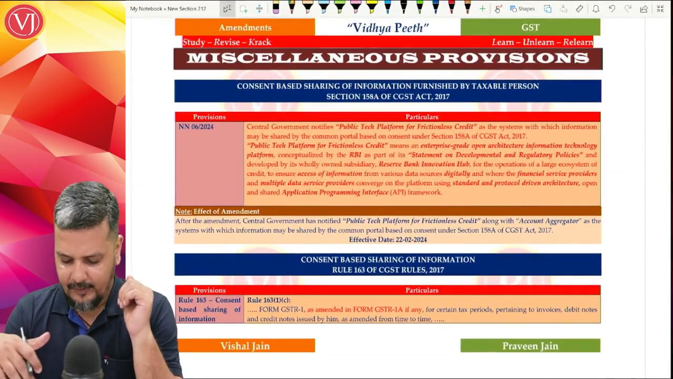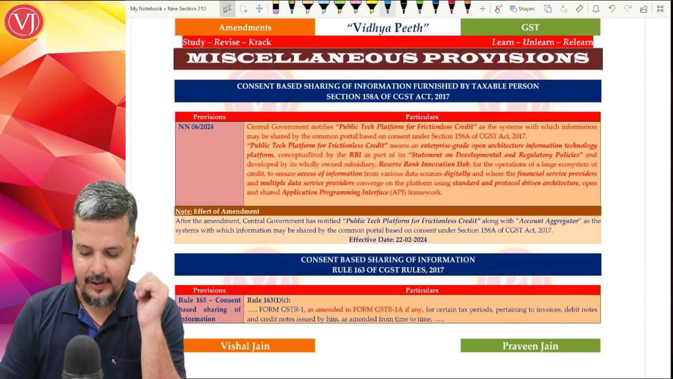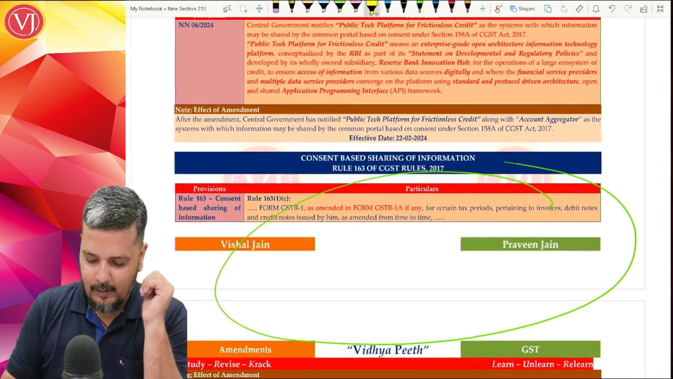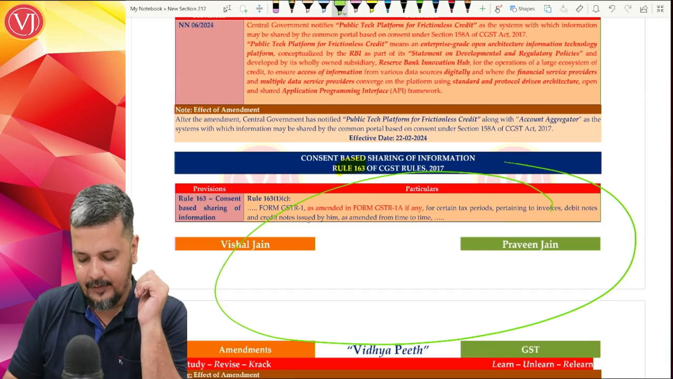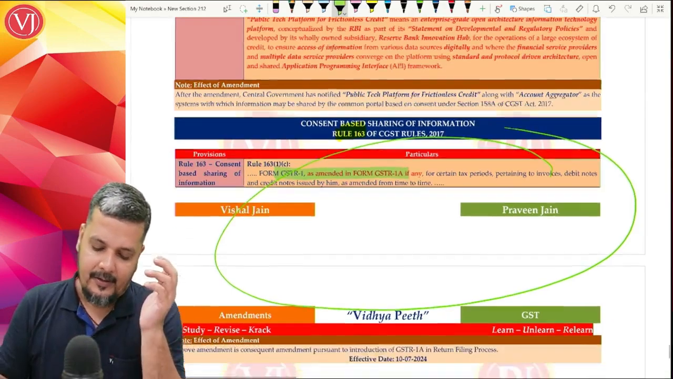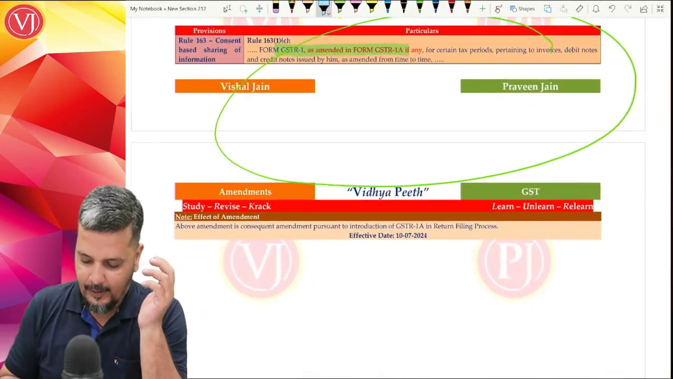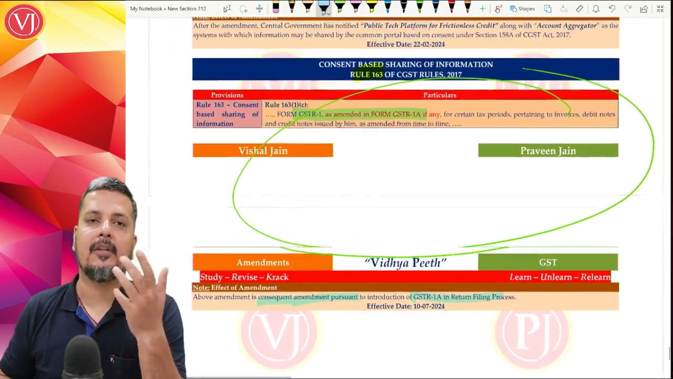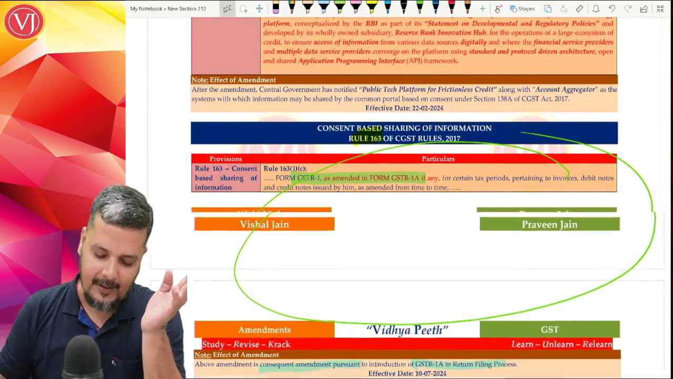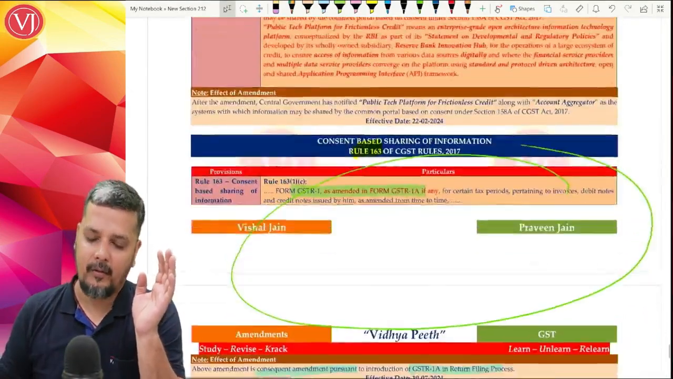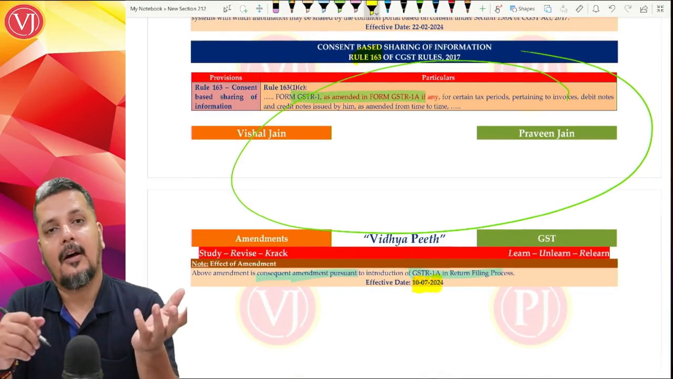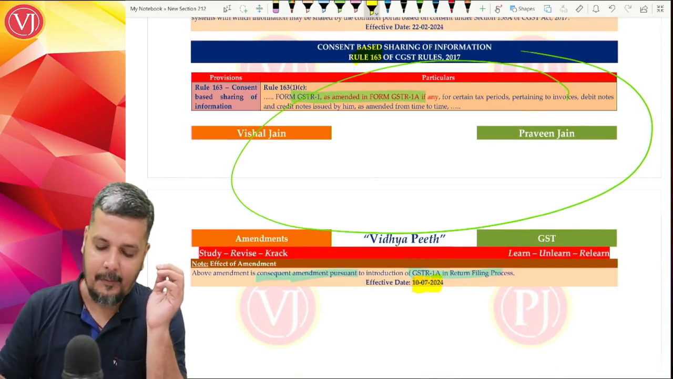And miscellaneous provision. In miscellaneous provision, one provision is consent based sharing of information, rule 163, where they had the reference of GSTR1. We have already discussed that because in your return filing chapter there is an introduction of GSTR1A. Wherever throughout the Act or rules you find GSTR1, it will be GSTR1 as amended by GSTR1A. So that is not so consequential, and this entire return filing chapter has undergone change with the concept of GSTR1A with effect from 10th of July 2024.